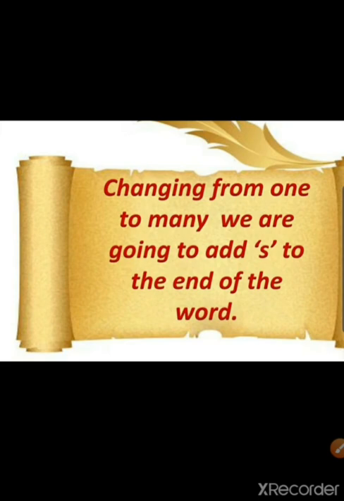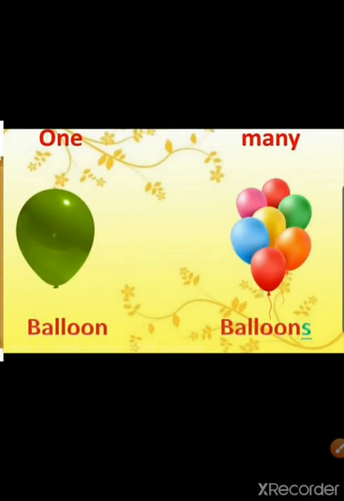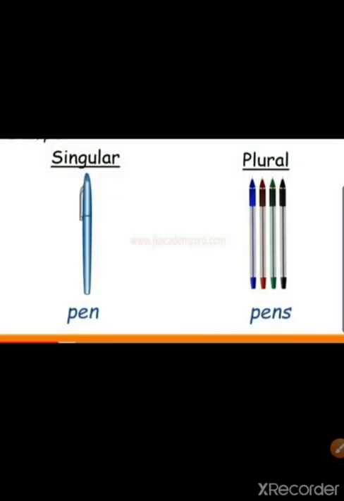So it is a rule that changing from one to many, we are going to add s to the end of the word. For example, one balloon, many balloons.